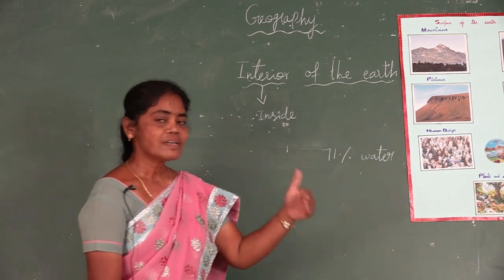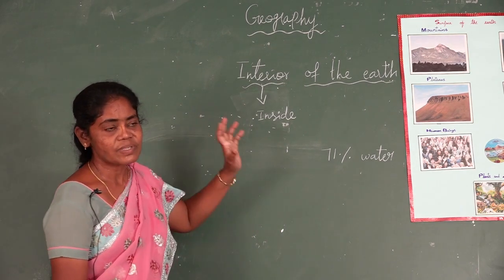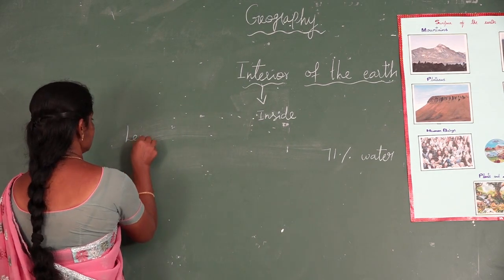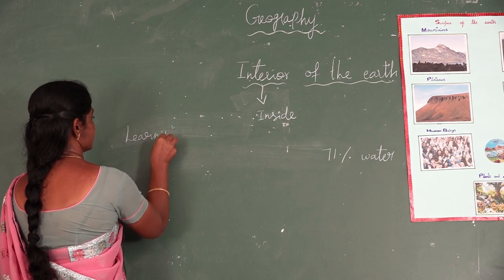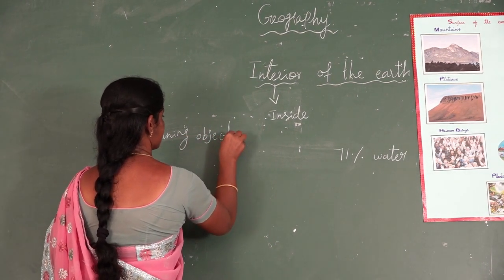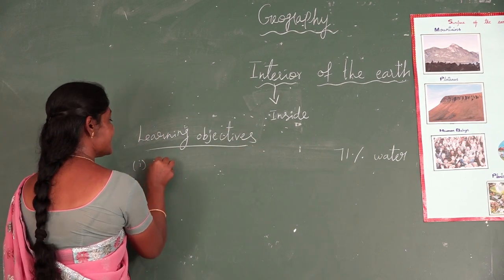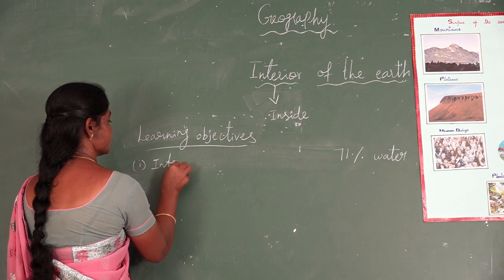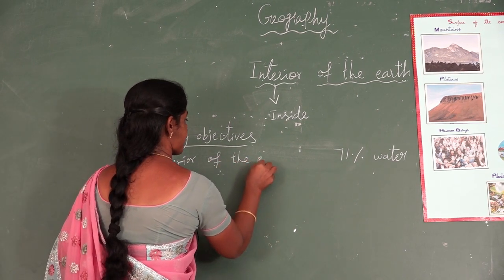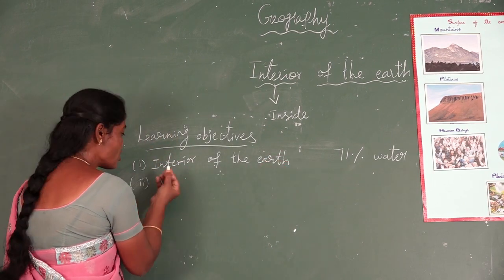Now, what are the things we are going to learn in this lesson? First, we will see the learning objectives. First, interior of the earth. Second one, role of plates.